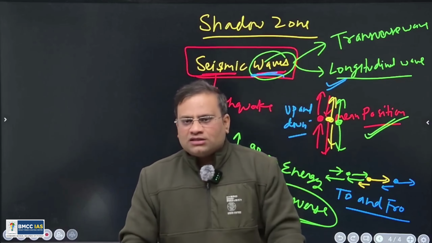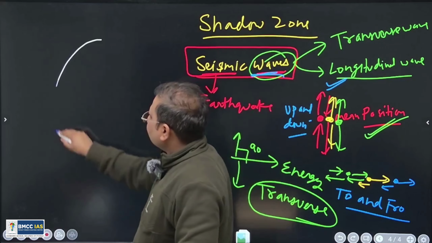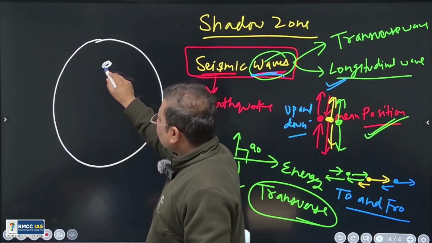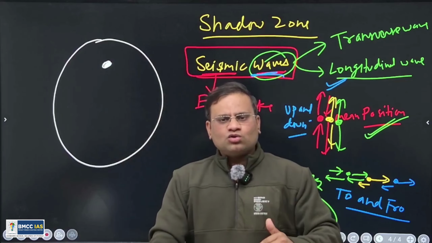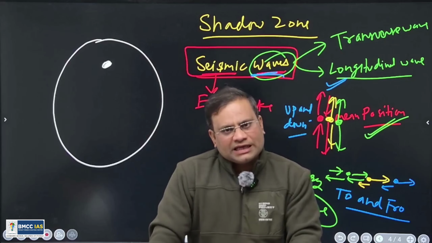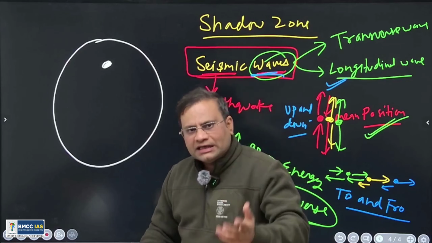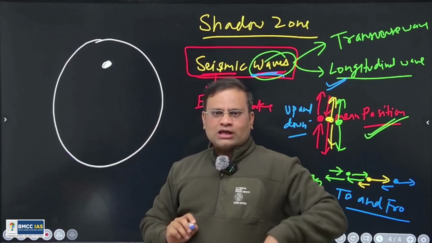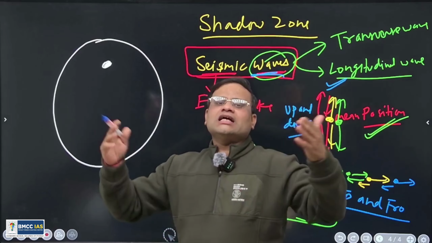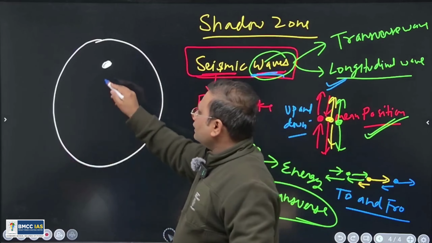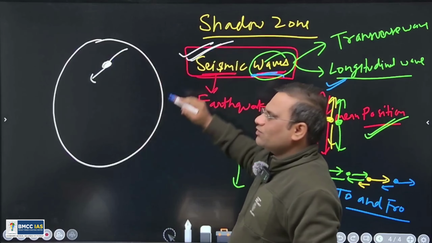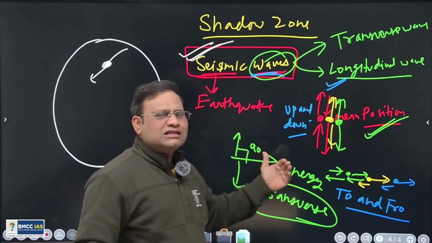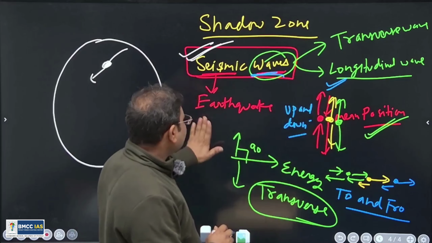See what happened. This is the earth. Inside the earth, whatever material is there, these are rocks. Suppose this is one particular rock. This rock undergoes disturbance, vibration, as energy is supplied to it, or energy that is stored in it, that is potential energy. As it is in a rest position, that is potential energy. So as it starts vibrating this way, it releases the energy. So the energy travels inside the earth in the form of seismic waves. Okay. So how can we define seismic waves? It is a mechanism of travel of energy inside the earth.